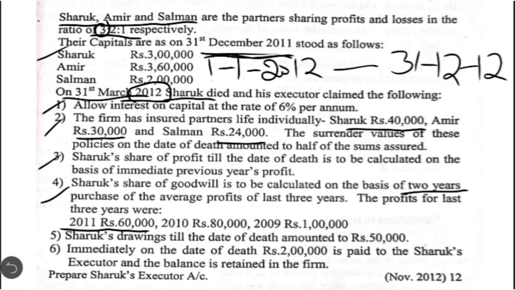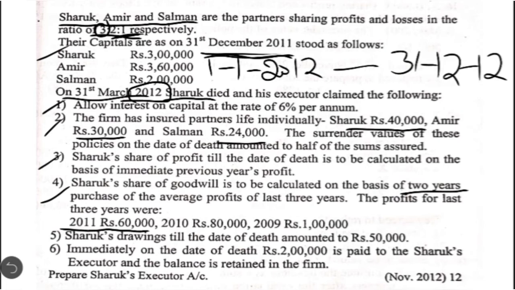Again, which case of gain ratio is applicable here? Case 2. As per case 2, new profit sharing ratio between the remaining partners itself is the gain ratio. So what is the remaining partners' new profit sharing ratio? 2:1. So that itself is the gain ratio. So in 2:1 ratio we are going to divide it between Amir and Salman.